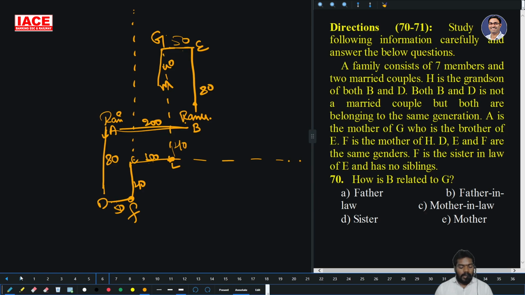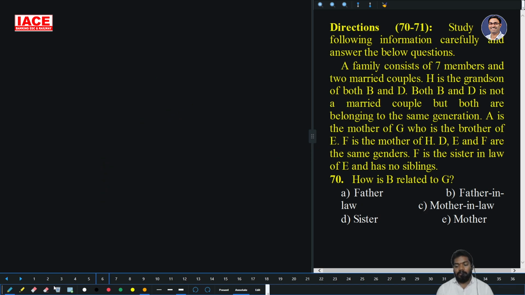Next, 70 to 71. A family consists of 7 members and 2 married couples. H is the grandson of both B and D, but B and D are not a married couple; both belong to the same generation. A is the mother of G. Write down: A is the mother of G. G is the brother of E.